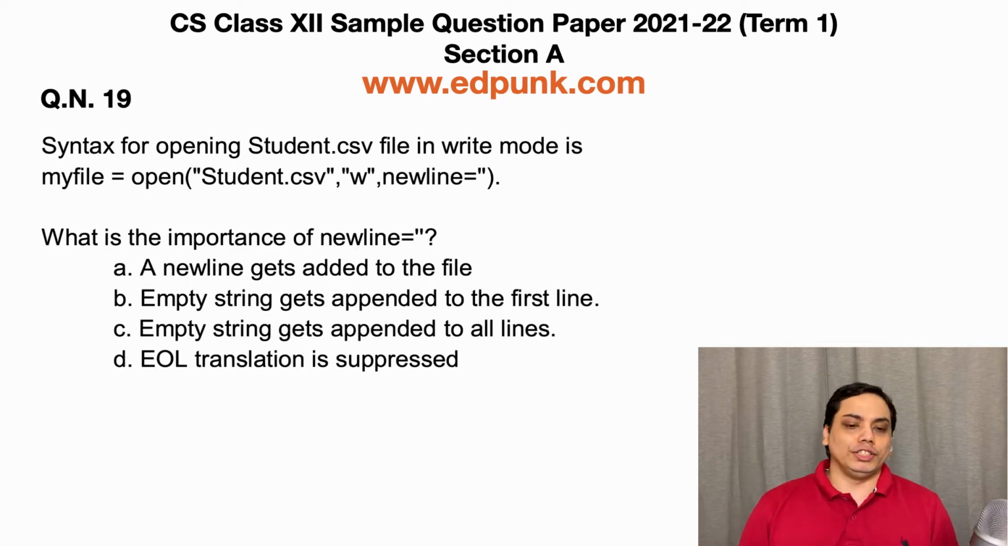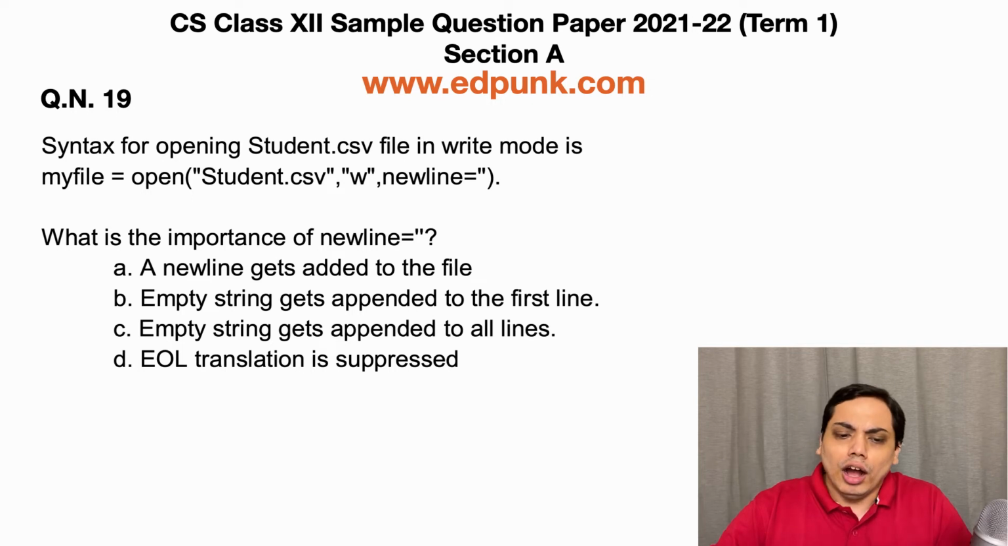Moving on to the next question. Question number 19. Syntax for opening student.csv file in write mode is myfile = open("student.csv", "w", newline=""). What is the importance of newline equal to empty string?